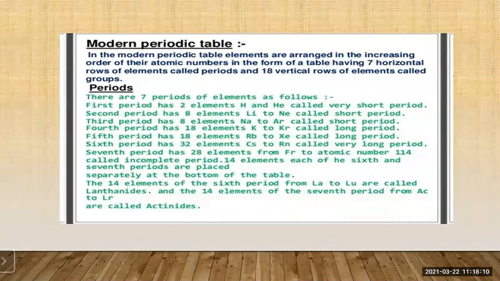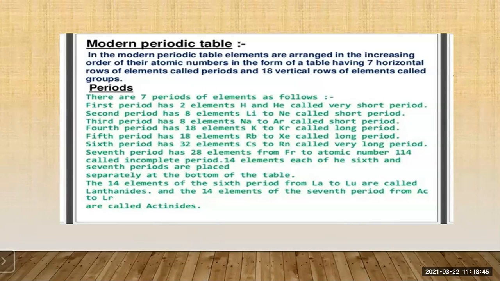In the modern periodic table, elements are arranged in the increasing order of their atomic number in the form of a table having 7 horizontal rows of elements called periods and 18 vertical rows of elements called groups. Now let us study the periods. There are 7 periods of elements as follows. The first period has 2 elements, hydrogen and helium, and is called a very short period.